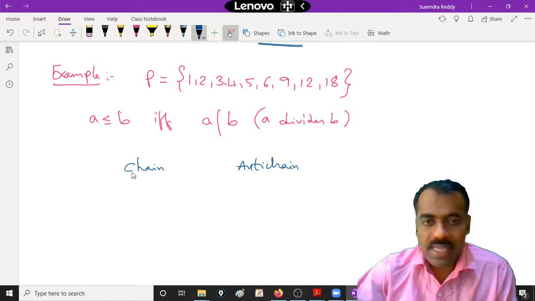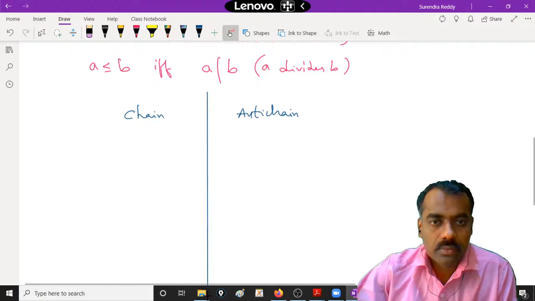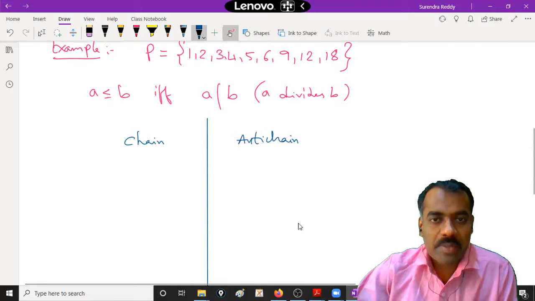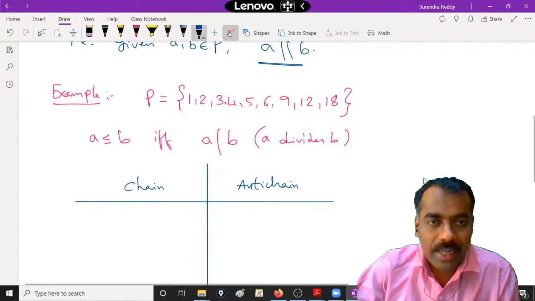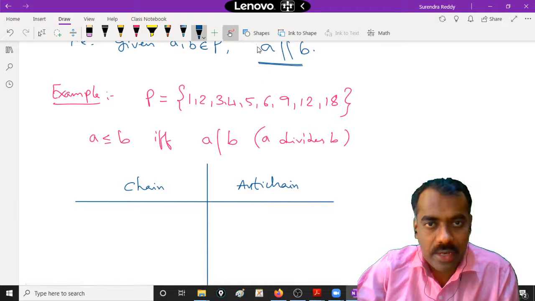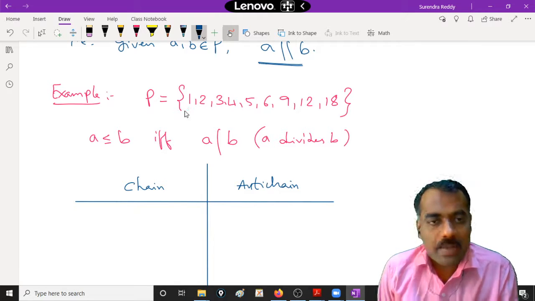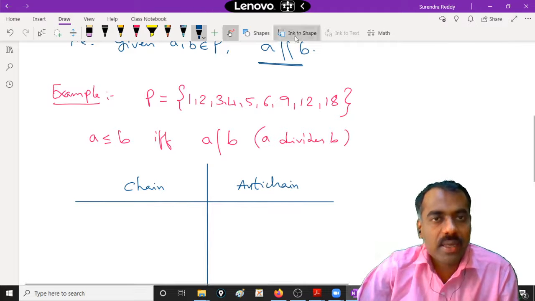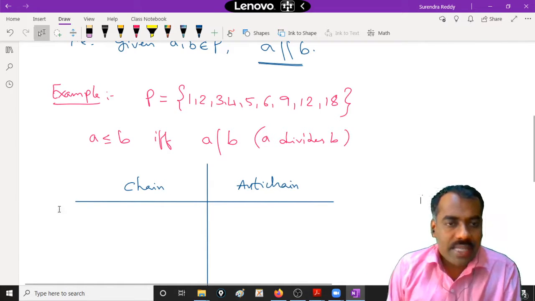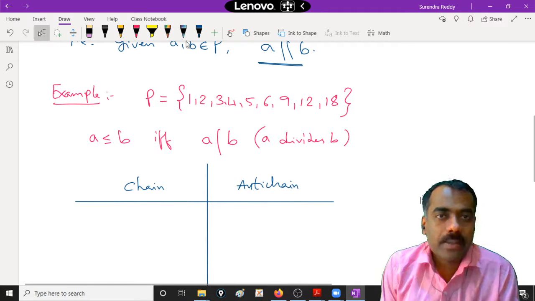Now can you give some chains here? That means what is meant by chain? A chain means any two elements are comparable. Very good. So what we have to do here is, not necessary you have to take entire P. We can take even a subset of that. We have yesterday discussed what is meant by subposet, right? So for that, can you give an example of a chain now? Any in such a way that any two elements should be comparable there, right?